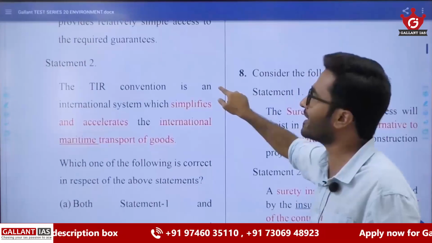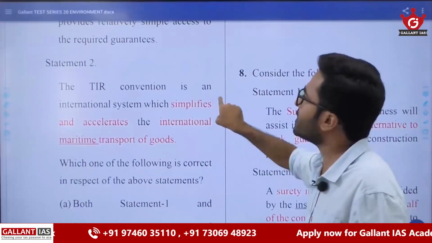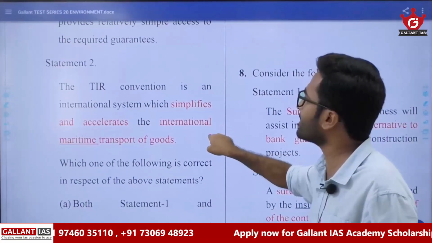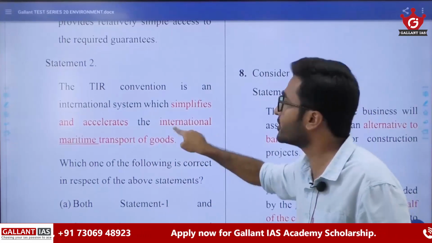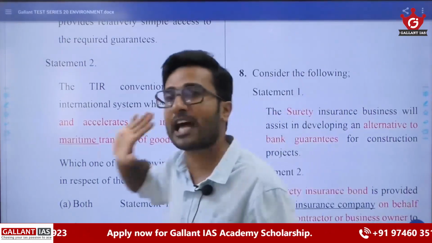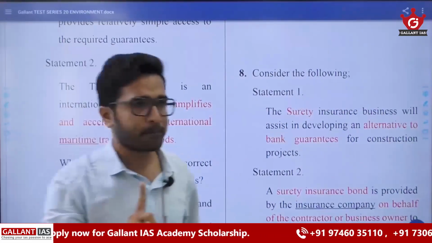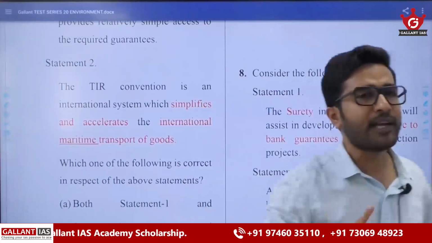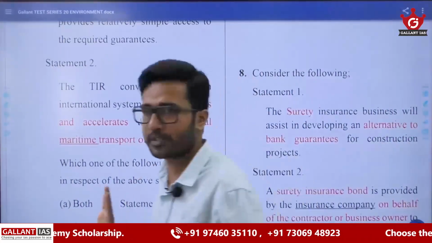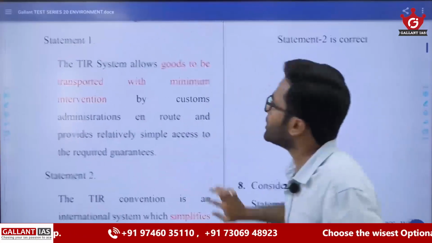Then we are again reading the next statement. TIR convention is an international system which simplifies and accelerates international maritime transport of goods. Again, they are talking about the transport of goods. So one thing is clear. Again and again it is reiterating that it is related to transport of goods.